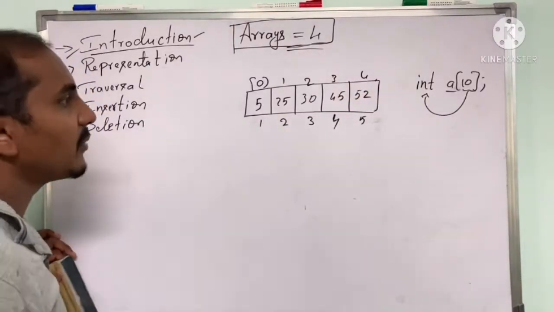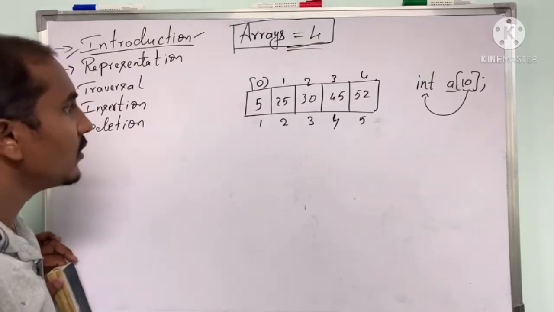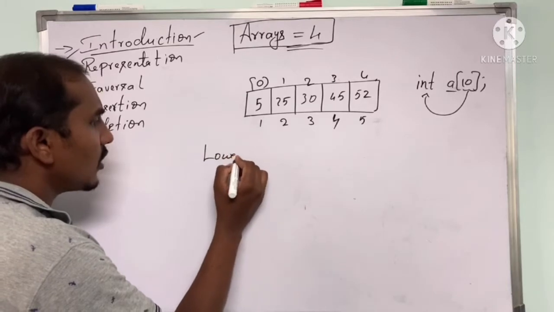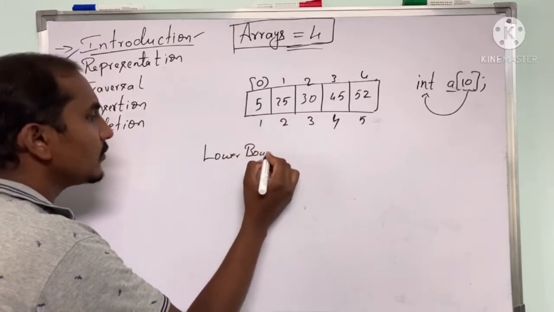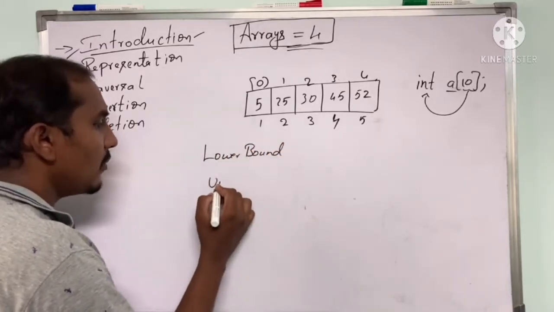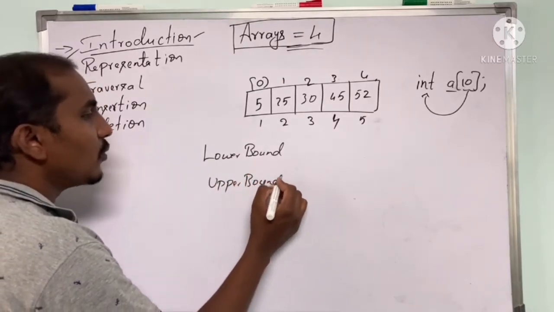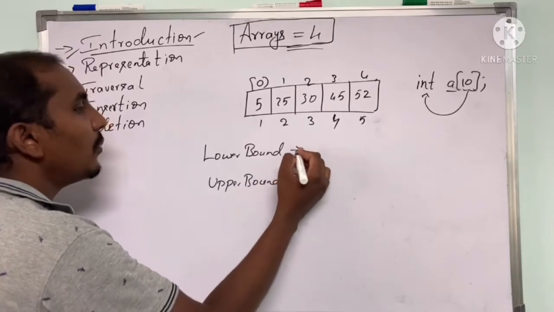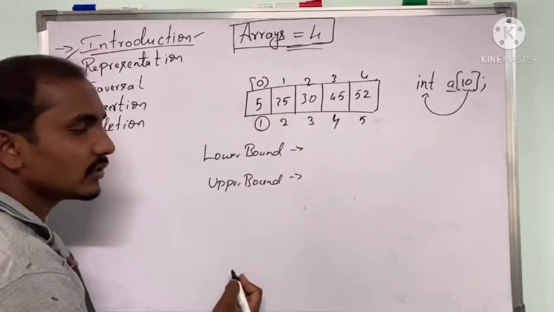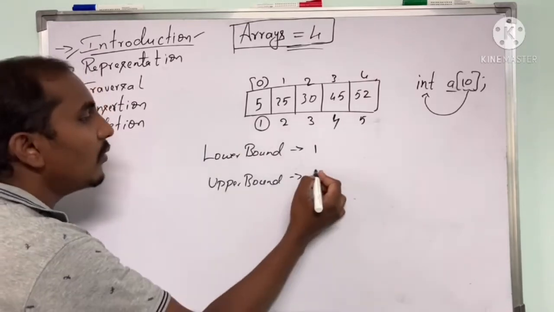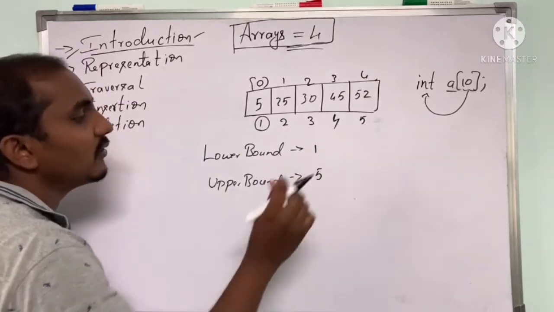So I have inserted some elements into the array. In these elements we have 2 things to consider: one is called lower bound and the other is called upper bound. Lower bound is the starting index, that is the starting position, which is 1, and upper bound is the last position, which is 5.